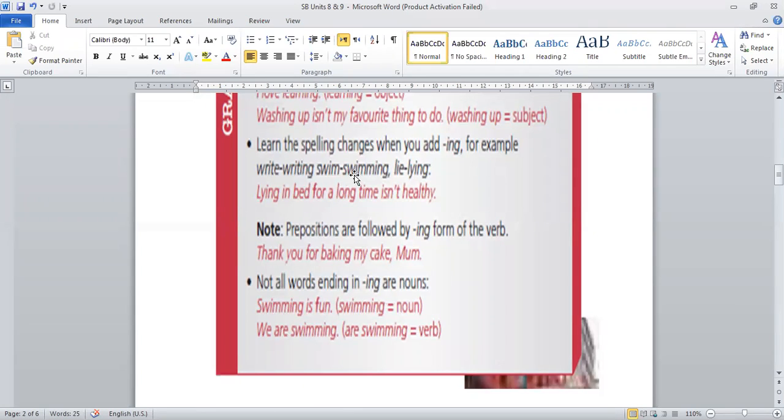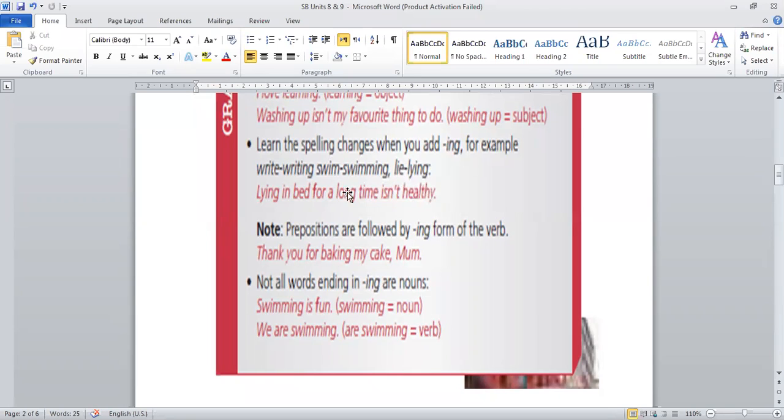So we will double the consonant letter before adding ing. Swim, swimming. Lie, we will change it into lying, but you cannot hear that we are changing here the two letters IE into Y and then the ing.